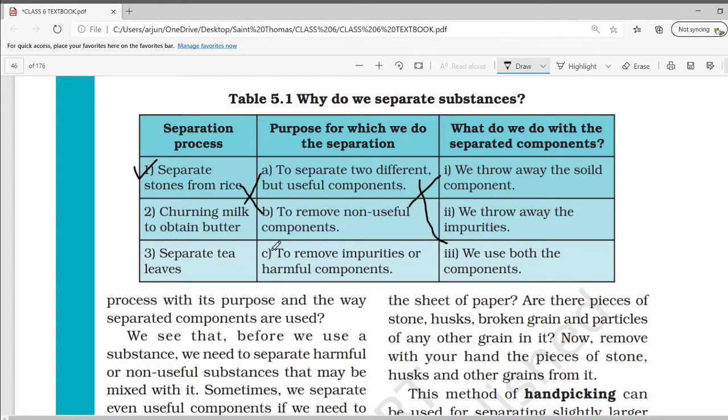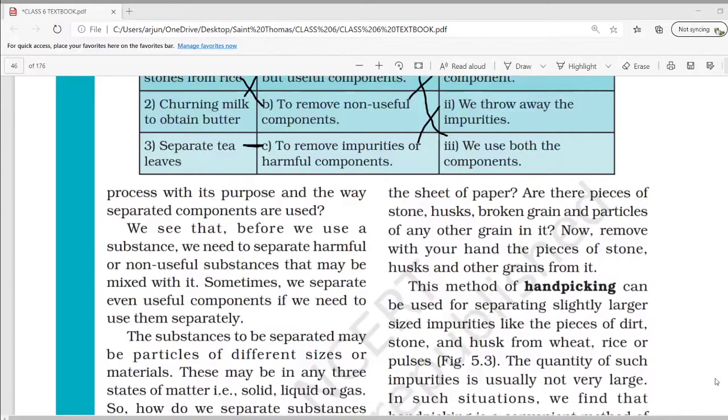Separate tea leaves. Okay, this is the only option left over, to remove impurity or the harmful component, and we throw away the impurity. We see that before we use a substance, we need to separate harmful or non-useful substances that may be mixed with it. Sometimes we separate even useful components if we need to use them separately. Yes, we have seen the example of milk and butter. Both the components are very useful, so we separate them out.